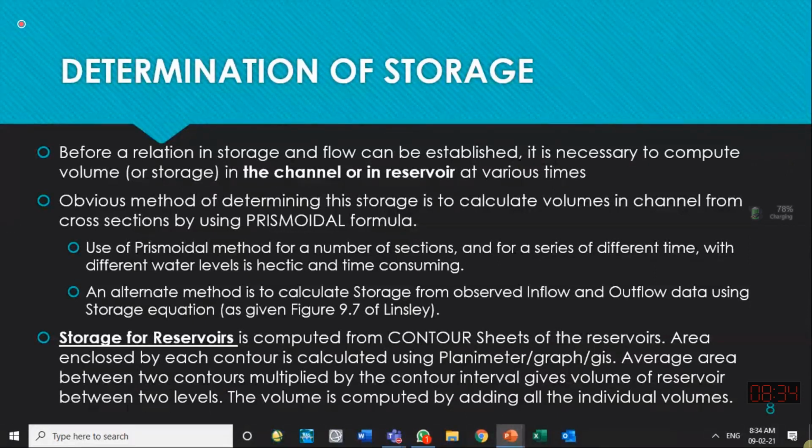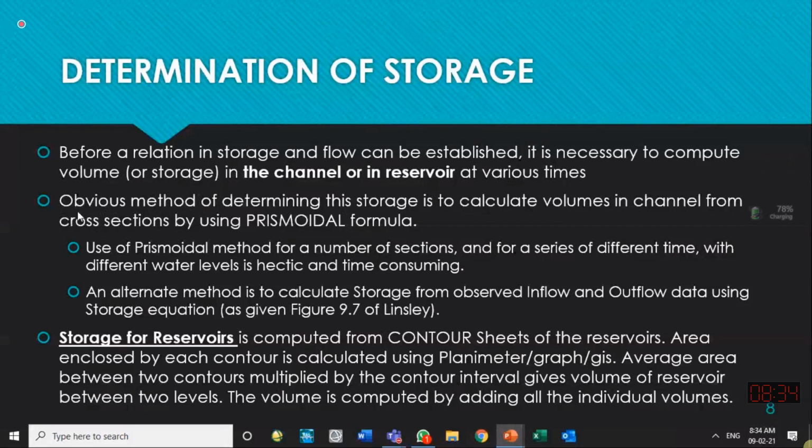You can calculate the volume at another depth, and at another depth. This is usually done by finding the cross section of the channel. Before a relationship between storage and flow can be established, it is necessary to compute storage or volume in the channel or a reservoir at various elevations. The obvious method of determining this storage is to calculate volumes in the channel from cross sections.